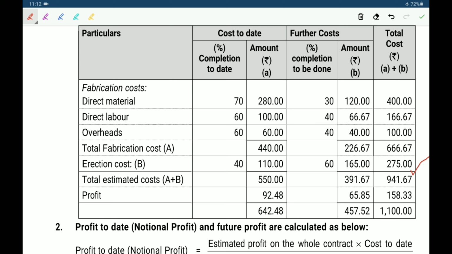We know the contract price, how much? 11 crores, that means 1100 lakhs. We can get profit on contract. This is the balancing figure. How much? 158 lakh 33,000 is the balancing figure. We have to segregate this profit between cost to date and further cost.